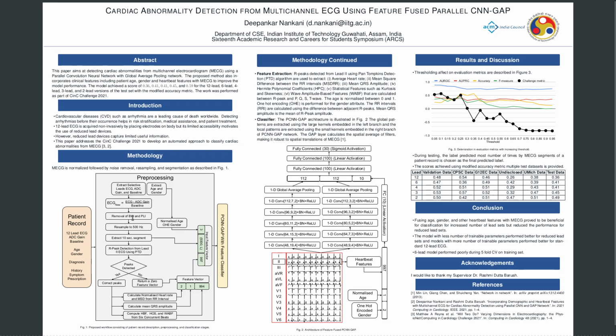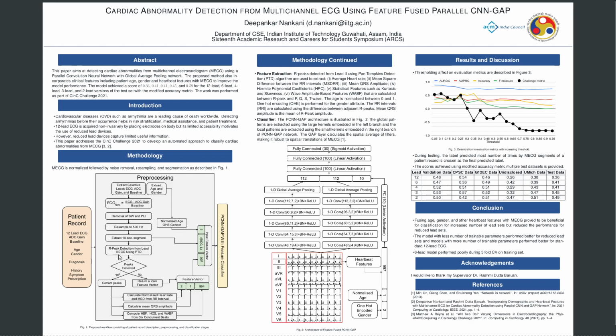Then the low frequency baseline wander and high frequency power line interference are removed, and the signals are resampled to 500 Hz. Why? Because multiple data sources have been used, and different data sets were acquired using different sampling frequencies, hence resampling was performed. Now, as the neural network uses a constant length signal, all the records were segmented and 10-second segments were extracted.